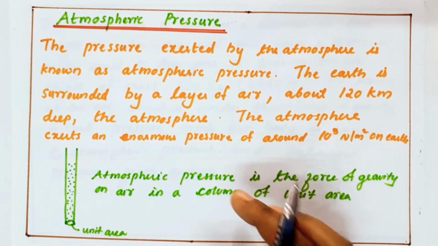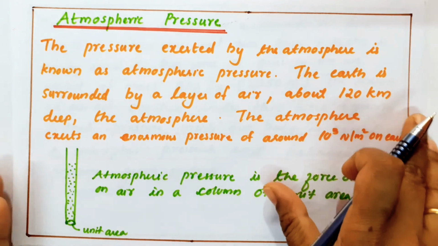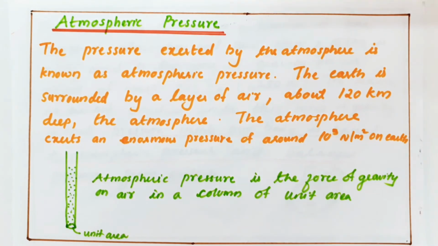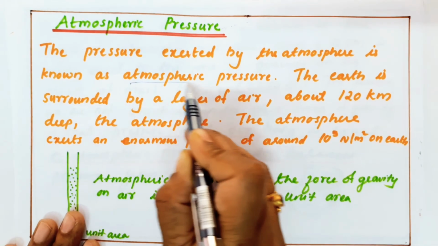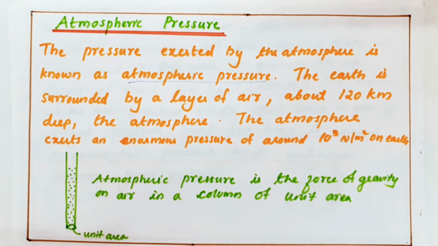Now, next I'm talking about the pressure. Is pressure there with the gas? Yes, obviously yes. The pressure exerted by our atmosphere is called atmospheric pressure. So what is meant by atmosphere? Atmosphere is nothing but the layer of air surrounding us. The earth is surrounded by a layer of air about 120 kilometers deep.